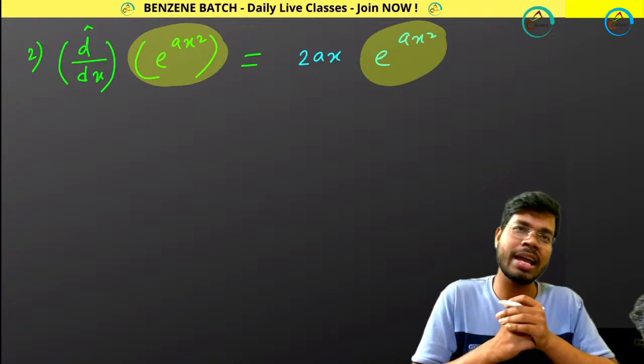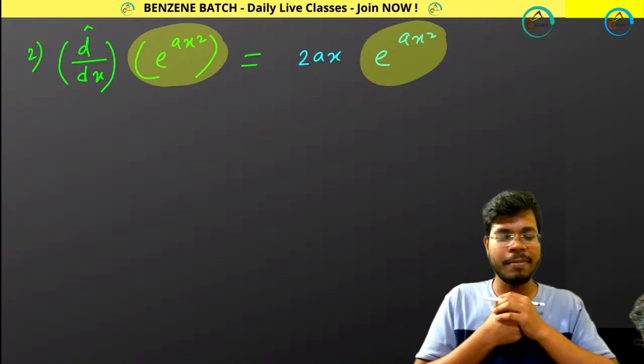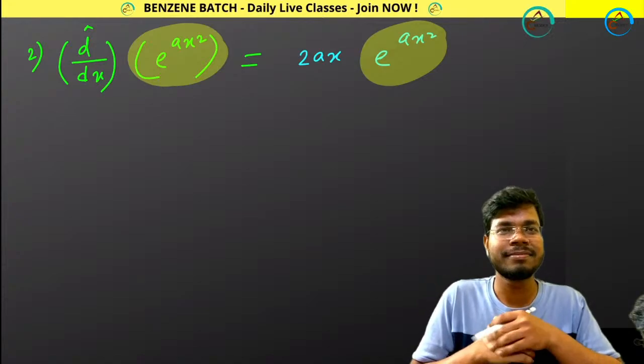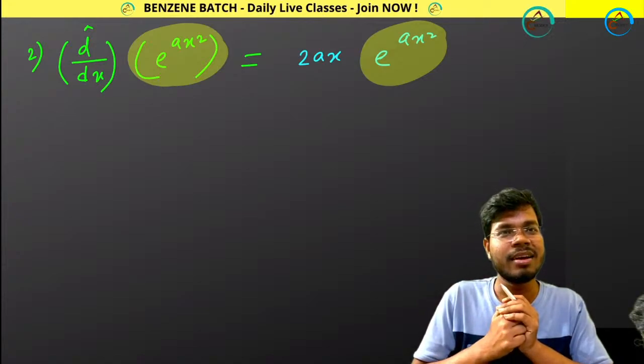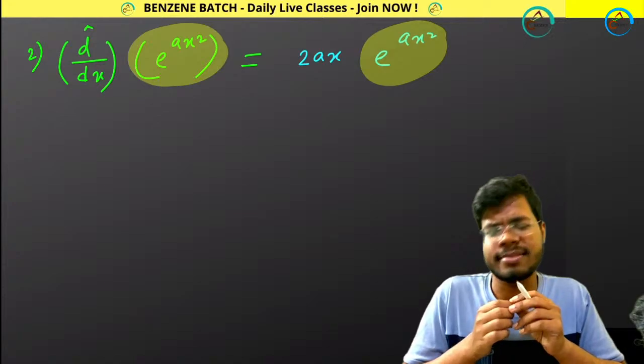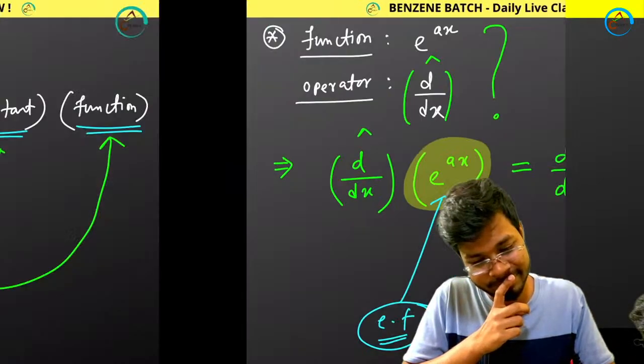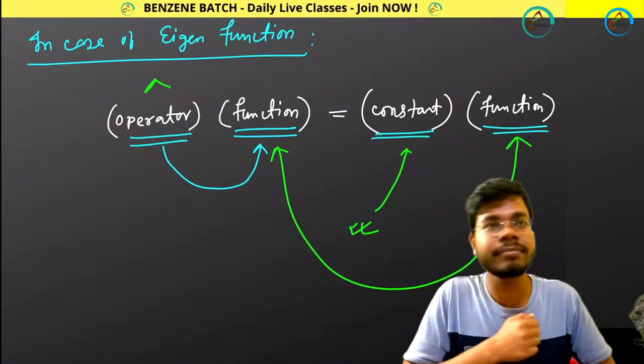Why is it not an eigenfunction? Because I am getting back the same function. Yeah, definitely, I am getting back the same function. So yes, Aniket, you are saying because of x. Okay, very good. Come back.